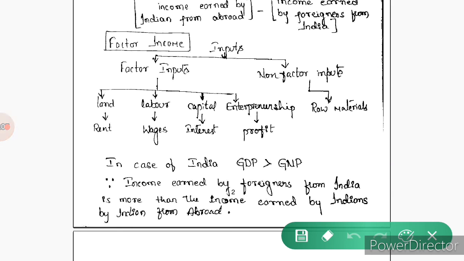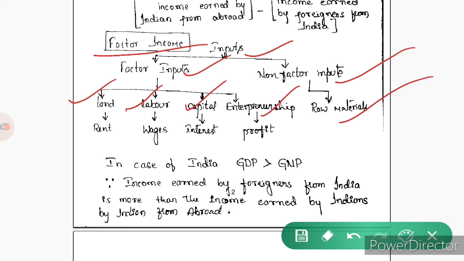Now let's also see one more topic, that is factor income. Factor income is mainly based on the inputs. Inputs are divided into factor inputs and non-factor inputs. Non-factor inputs are usually the raw materials, but the factor inputs consist of land, labor, capital and entrepreneurship. From land we get the rent, from labor it is the wages, from capital it is interest, and from entrepreneurship it is the profit. This is regarding the factor income.